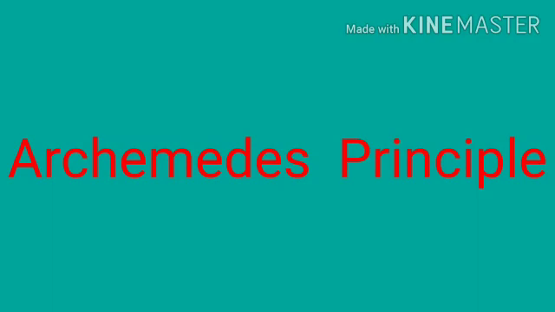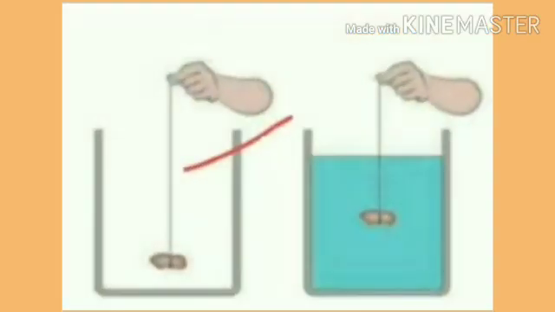Archimedes' principle. You observe this picture. There are two pots. In one pot, which is empty, a stone is hanging with a rubber band, and the second pot is filled with water. When the stone with the rubber band is put in the water, you observe that in the first pot the length of the rubber band is longer, but in the second pot, when you put it in the water, the length of the rubber band is shorter.